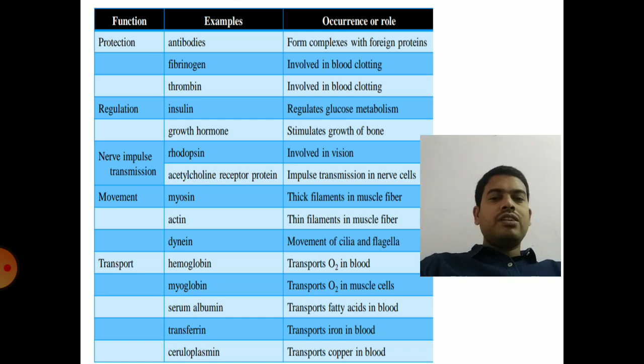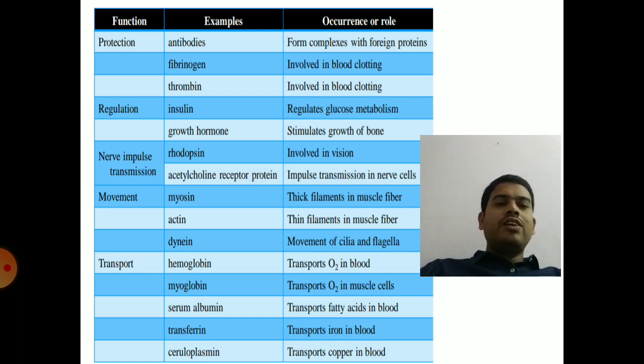And the proteins involved in nerve impulse transmission: rhodopsin, which is present in eyes, plays an important role in vision, and acetylcholine receptors are involved in transport of nerve impulses between nerve cells. And the proteins involved in movements are dynein, actin, and myosin. Dynein is involved in ciliary and flagellar movement, actin in muscle fiber, and actin and myosin together are involved in muscle fiber contraction.